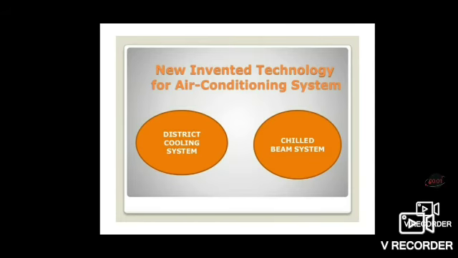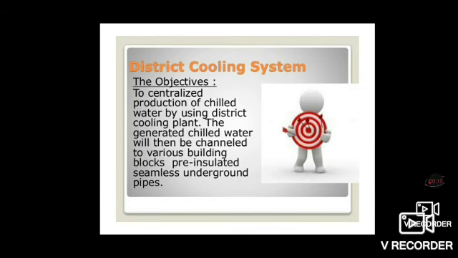Newly invented technology for air conditioning system. There are 2 new invented technologies. One is district cooling system, another one is chilled beam system. We will see one by one. First one is district cooling system.